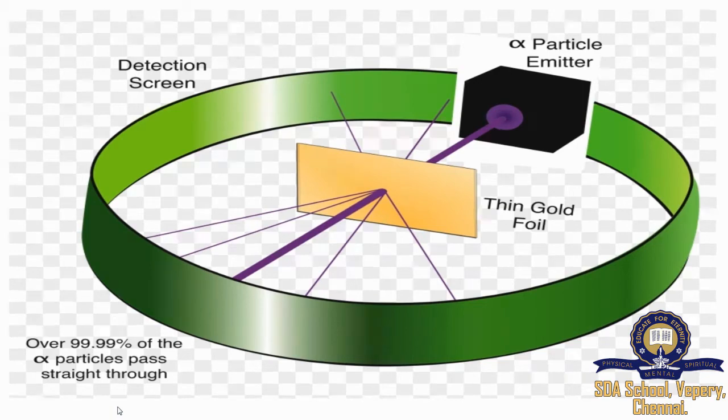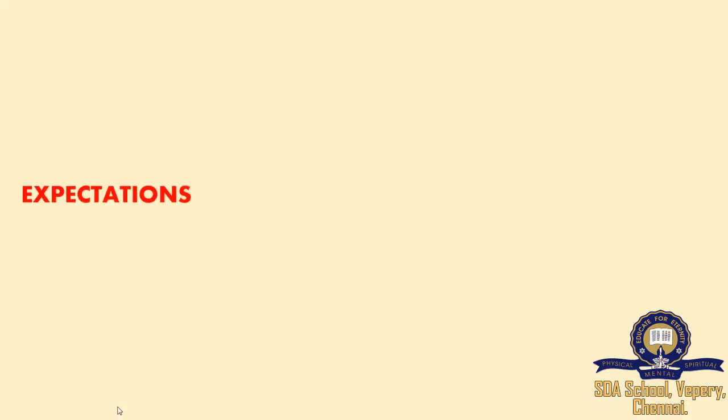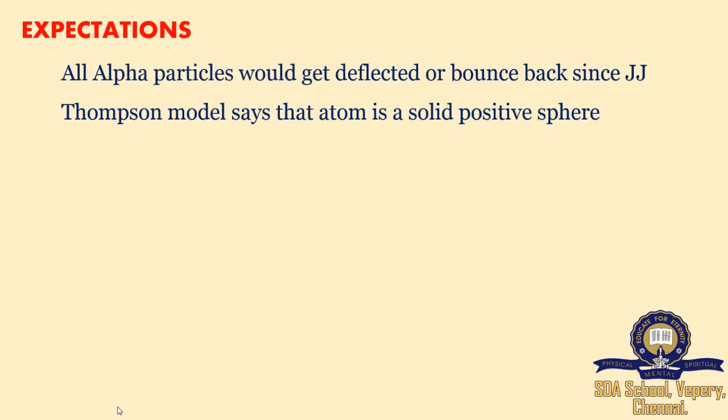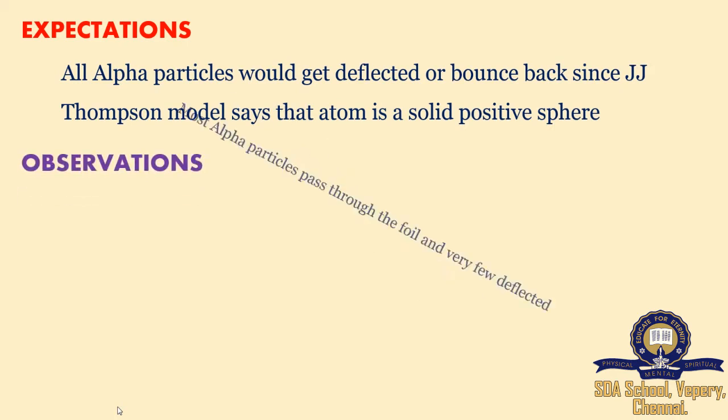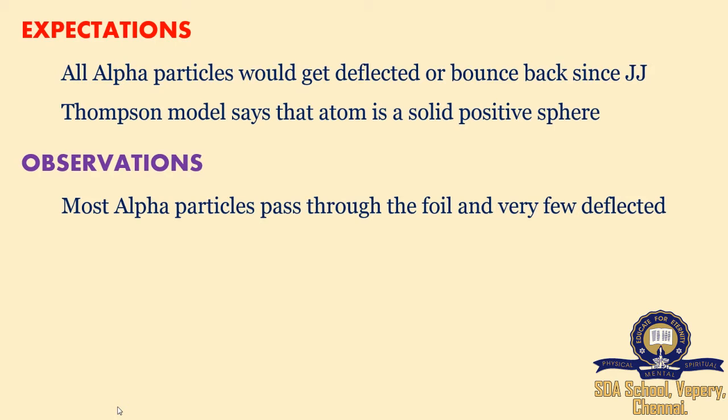So Rutherford first expected that all alpha particles would get deflected or bounce back, since the J.J. Thomson model says that an atom is a solid positive sphere. As alpha particles too are positive, then of course they repel each other, since we know that like charges repel. But when he experimented, he found that most of the alpha particles pass through the foil.